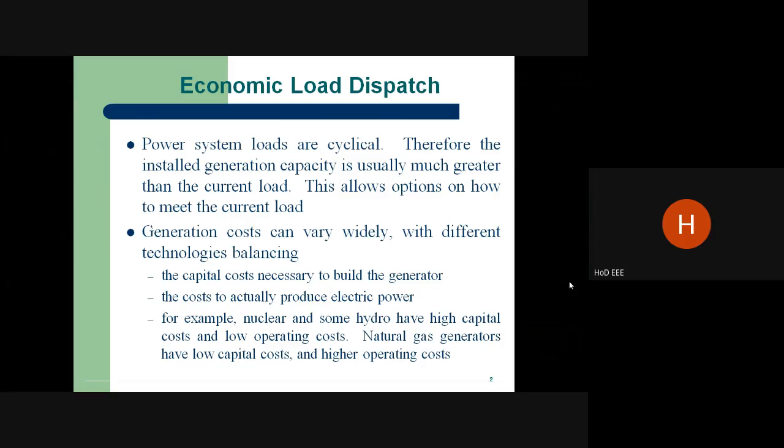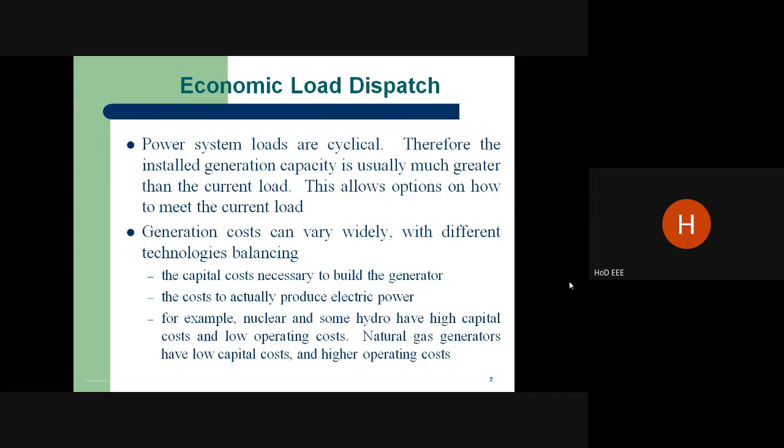What is cyclic in nature? It is varying from time to time. So for any load demand at a particular time, a particular day or a particular duration, the demand should not be equal at all times. Sometimes, maybe for 1 or 2 hours, the demand may be equal.